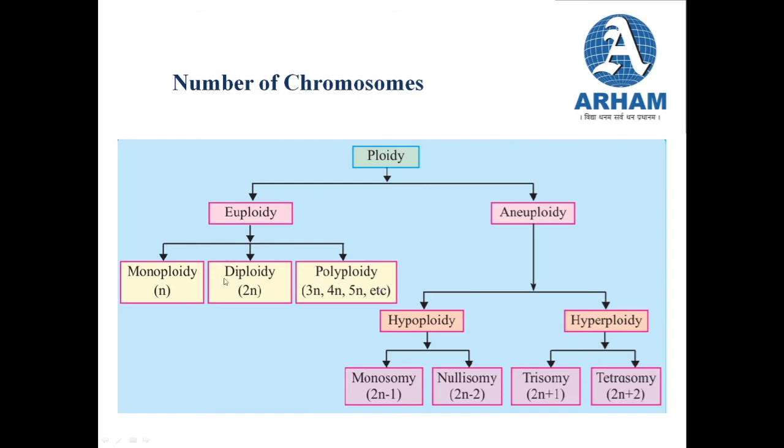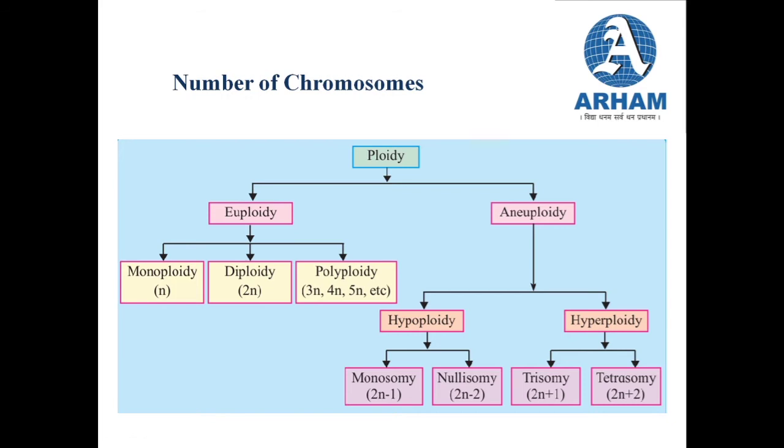So there are three types of euploidy: monoploidy, diploidy, and polyploidy. If there is one set of chromosomes, two sets, or more than two sets in an individual cell, it is known as euploidy. And this euploidy is differentiated into three.